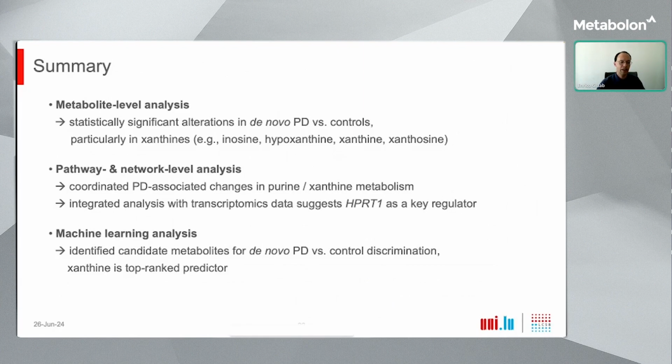And an integrated analysis with transcriptomics data suggested the enzyme HPRT1 as a key regulator of these changes. Finally, in the machine learning analysis, we identified candidate metabolites with modest significant predictivity for de novo patient versus control discrimination. And xanthine is the top-ranked predictor reflecting the pronounced alterations of this metabolite.